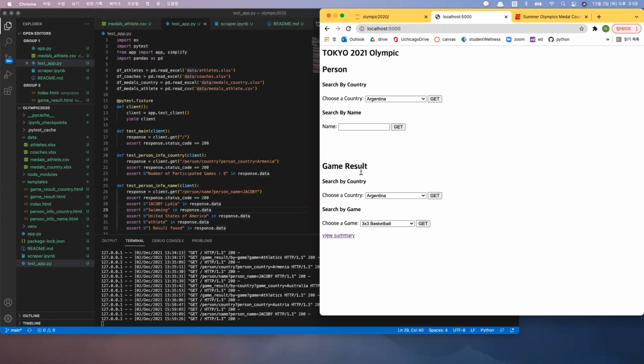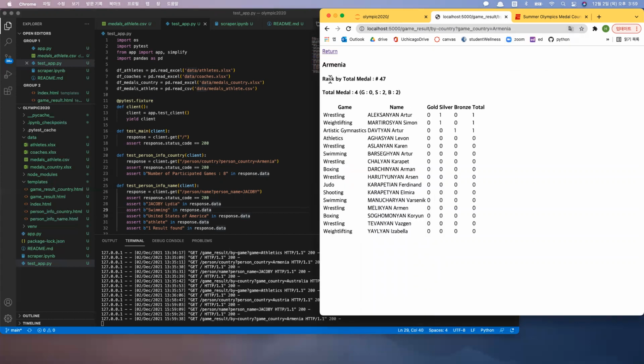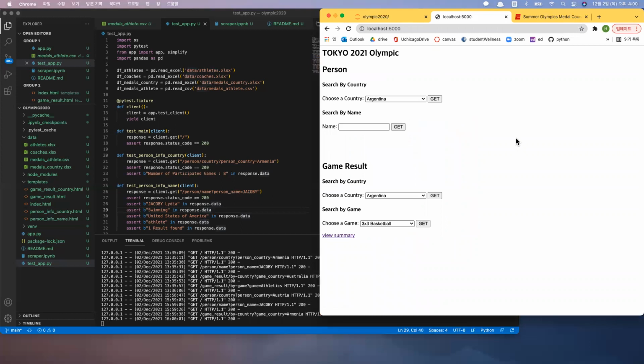And then we can also fetch data of the game result. It can be searched by country. So here, for example, if we choose a country, Armenia, then it gives all the results of the country ranked by total number of medals. And it also shows the number of medals for each respective gold, silver, and bronze medal. And it shows which game, which athlete won which medal, and the total number as well. So this is the basic feature of the application I made.